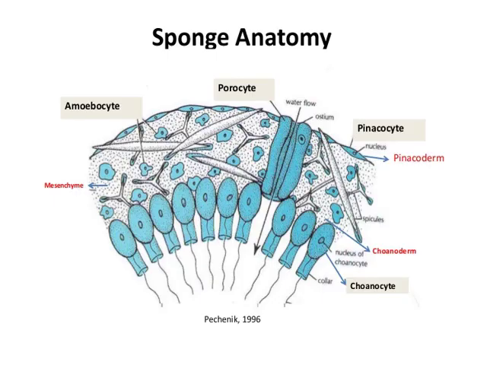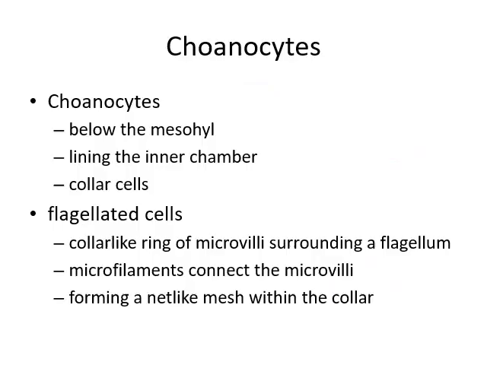Here you can see the amoebocytes, porocytes, pinacocytes, pinacoderm, and choanoderm formed by the choanocytes, pinacoderm formed by the pinacocytes, and porocytes. Choanocytes are below the mesohyl, lining the inner chamber, and are collar cells. Flagellated cells have a collar-like ring of microvilli surrounding the flagellum. Microfilaments connect the microvilli, forming a net-like mesh with the collar.